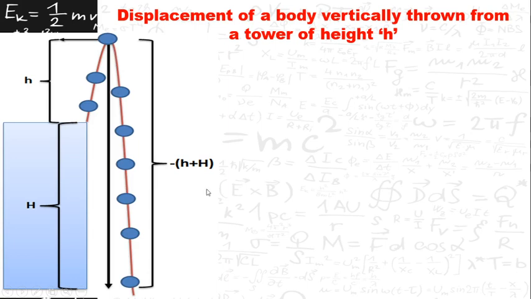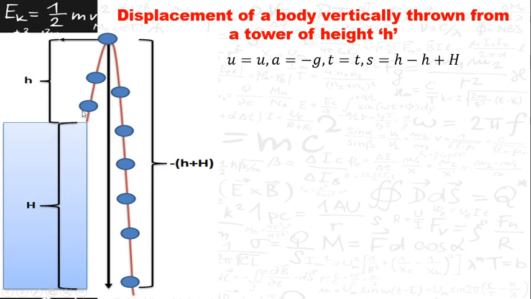Therefore, the total distance covered by the object is this. If you dissect the distance here, this is height h, this is height h, and from here it is capital H.